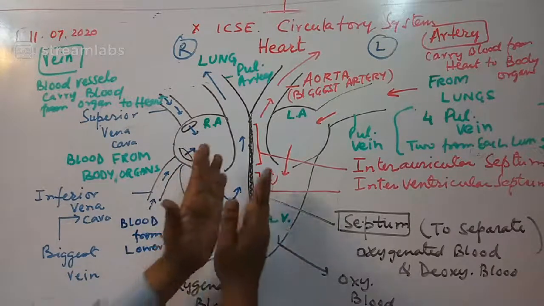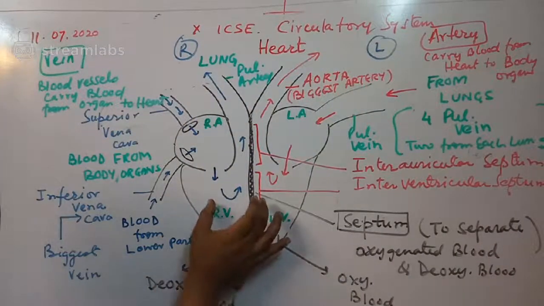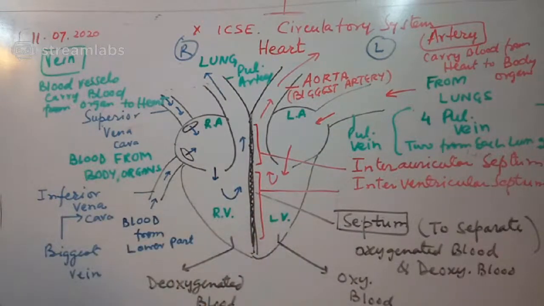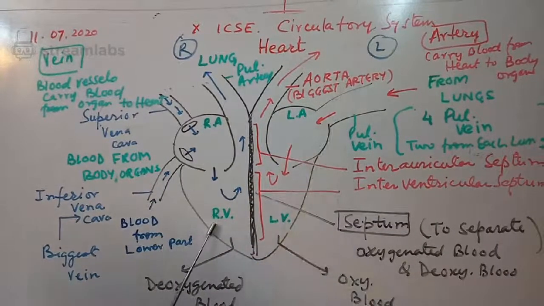At a time blood goes out of the heart. From this ventricle blood goes out through the aorta to all the body parts. From the right ventricle, when it pumps the blood, it goes out to the lungs.